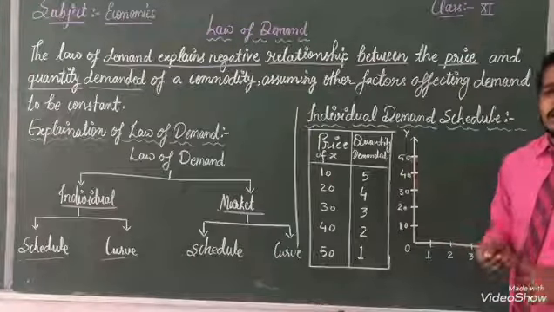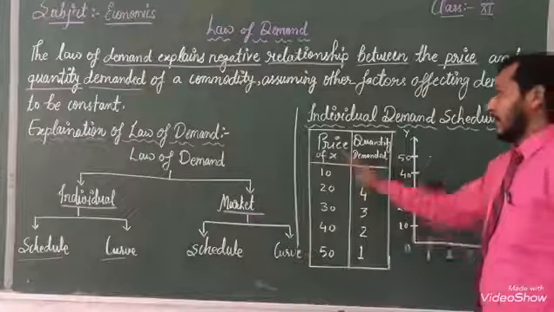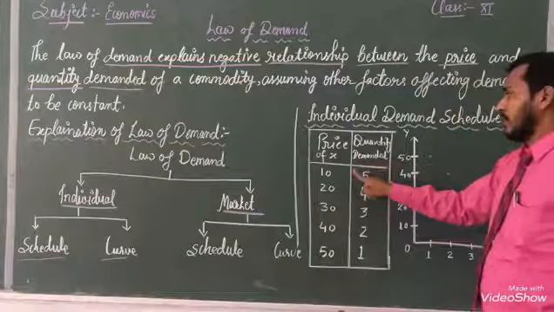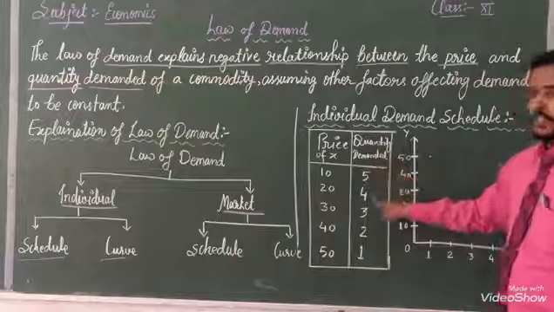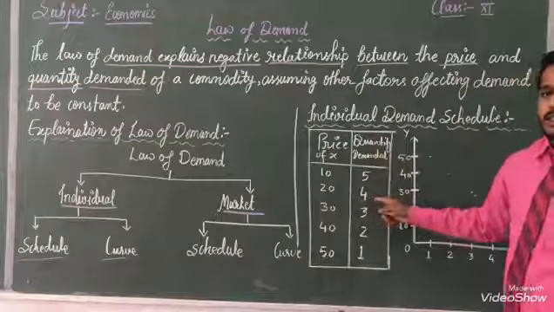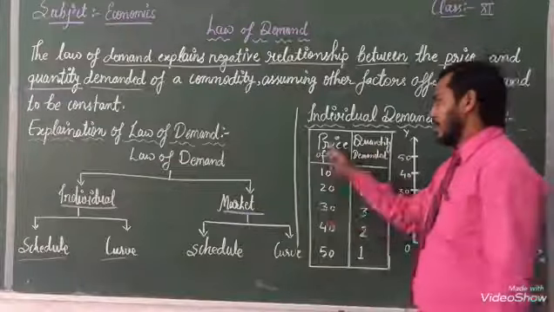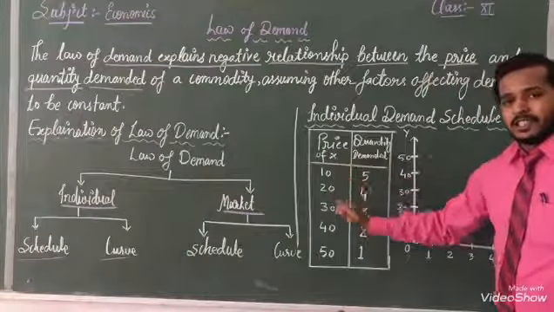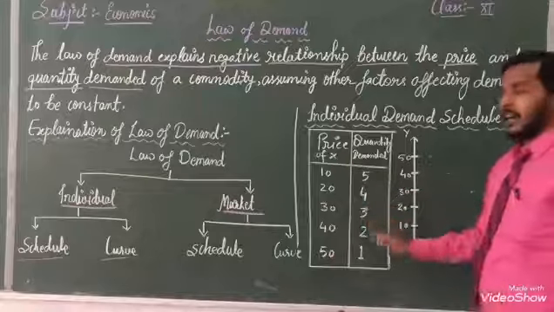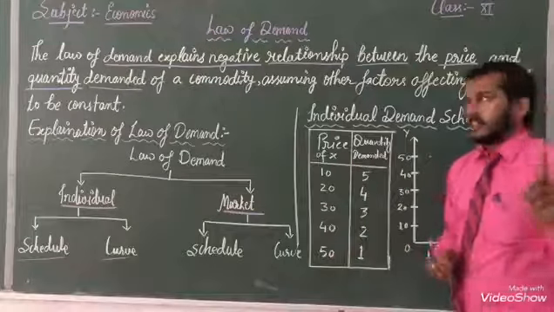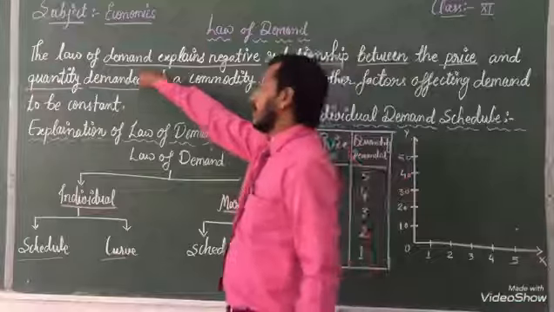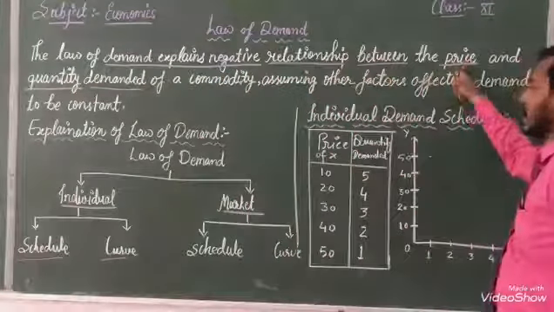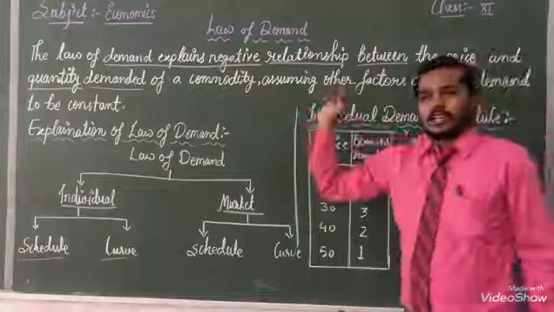After that, when the price increases to 20 rupees, the quantity demanded is 4. Next, when the price of X is 30 rupees, the price is increasing and our demand is decreasing. That is, demand explains the negative relationship between price and quantity demanded.